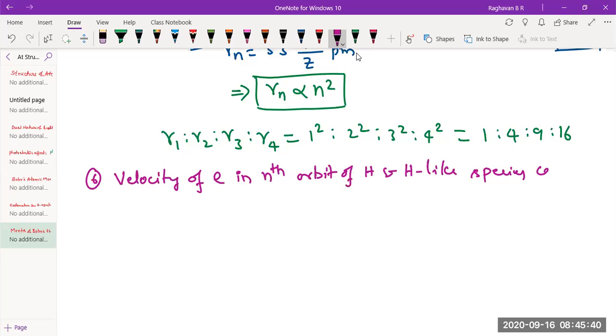So it is calculated by Bohr's theory, and it is in experimental agreement.